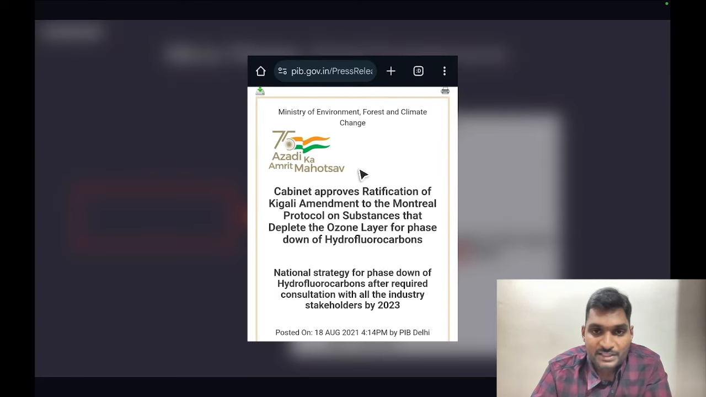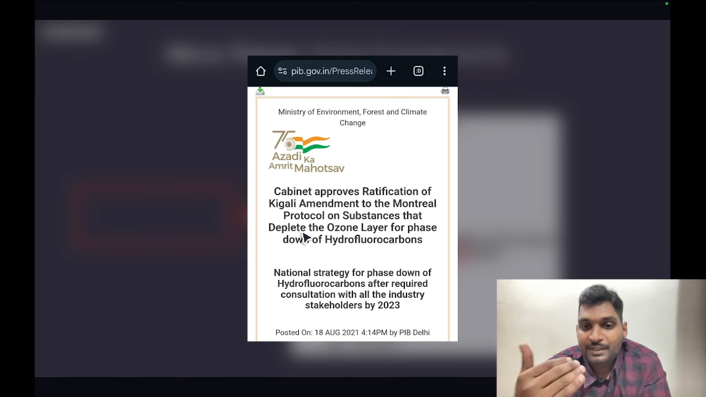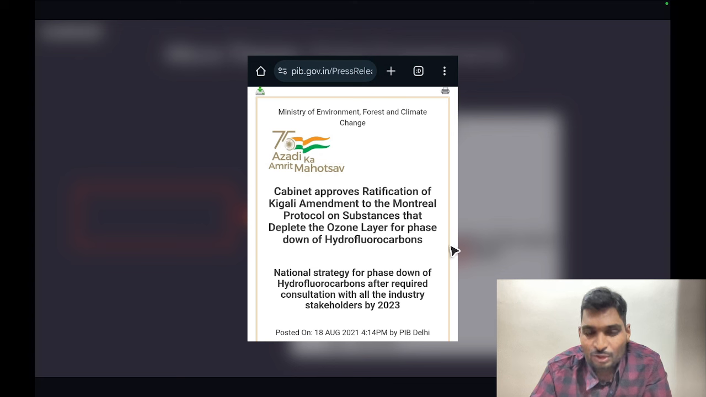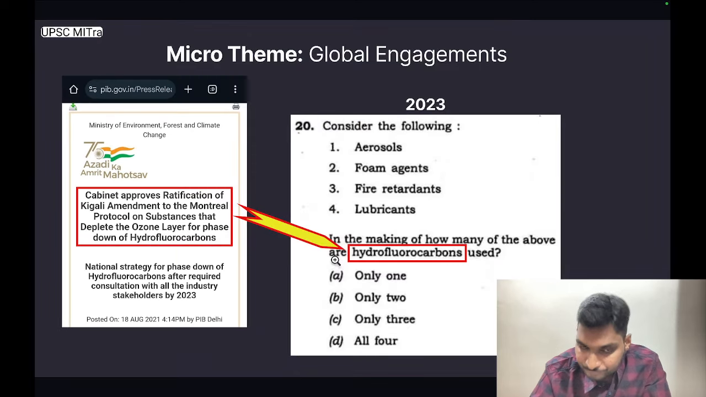This release is from Ministry of Environment, Forest and Climate Change and it is titled Cabinet approves ratification of Kigali Amendment to the Montreal Protocol on substances that deplete the ozone layer for phase down of hydrofluorocarbons. I repeat, for phase down of hydrofluorocarbons.